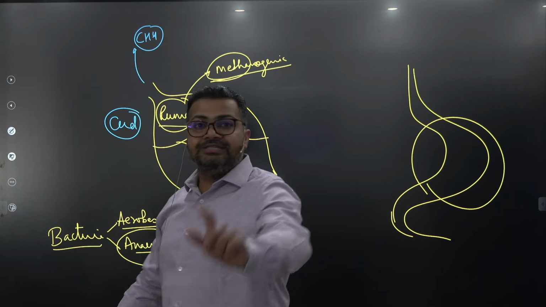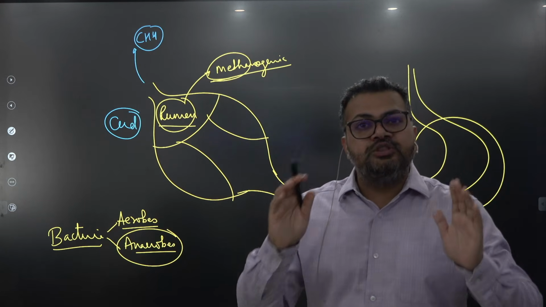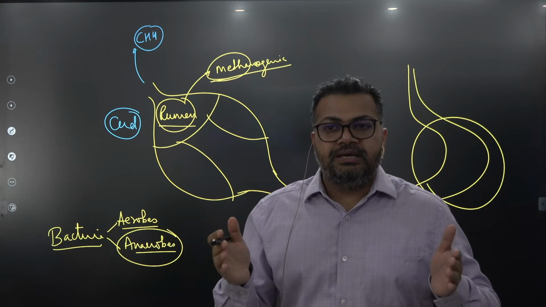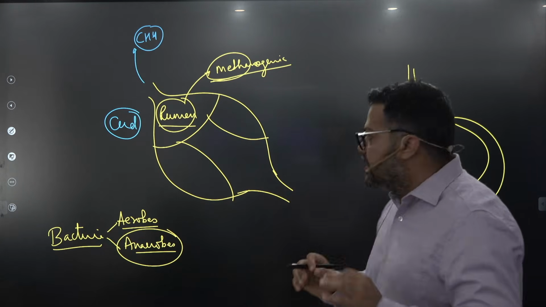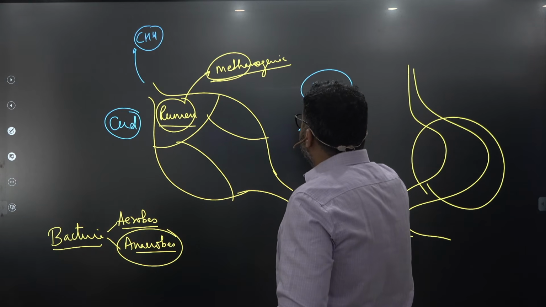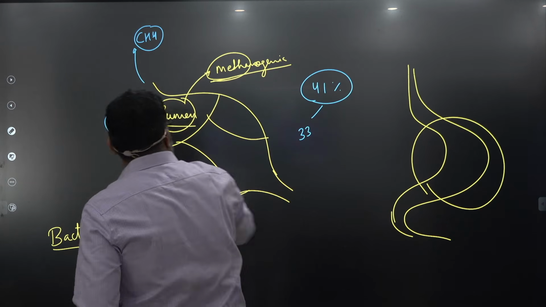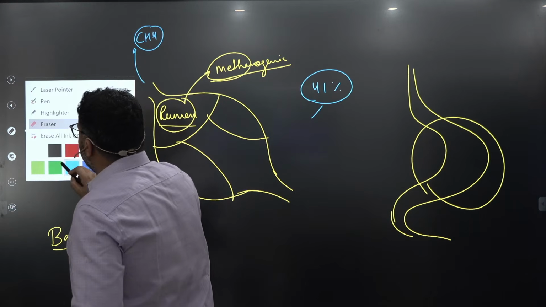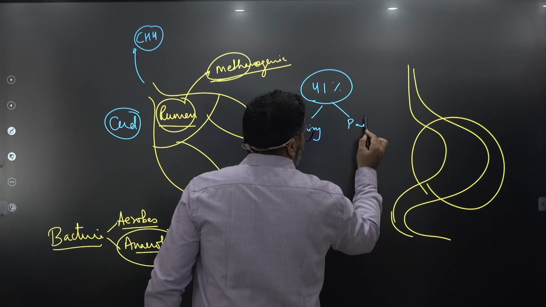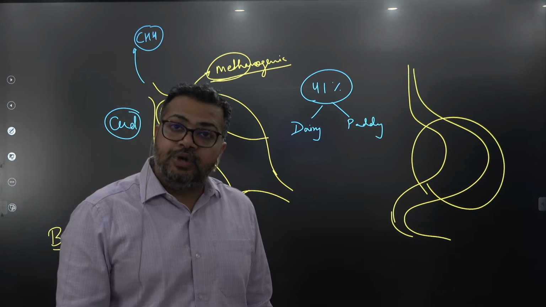In fact, you'll be surprised to know, out of all the anthropogenic methane, all the methane released from human-made establishments, 41% of this methane is produced from dairy and paddy. This 41% methane is produced only from dairy and paddy. So dairy and paddy together emit 41% of total methane, which is anthropogenic methane.